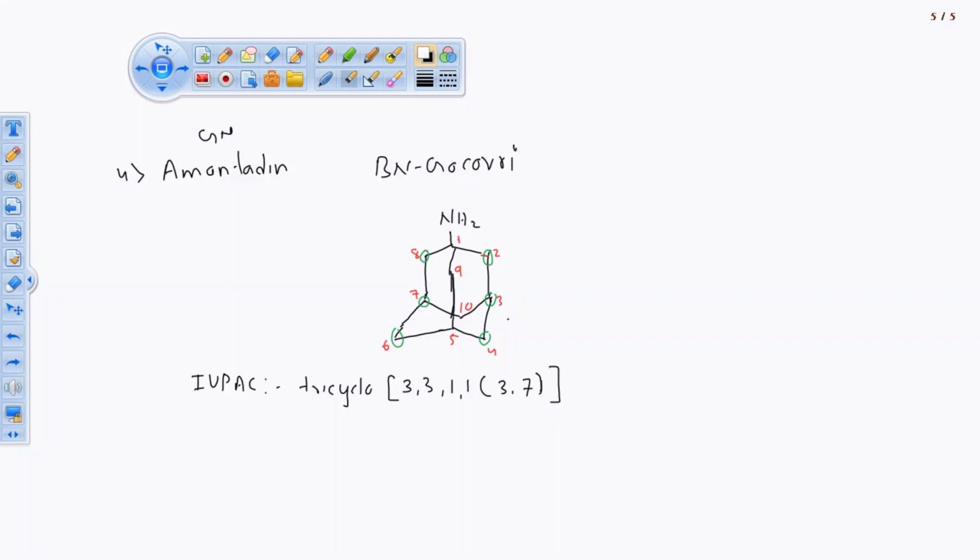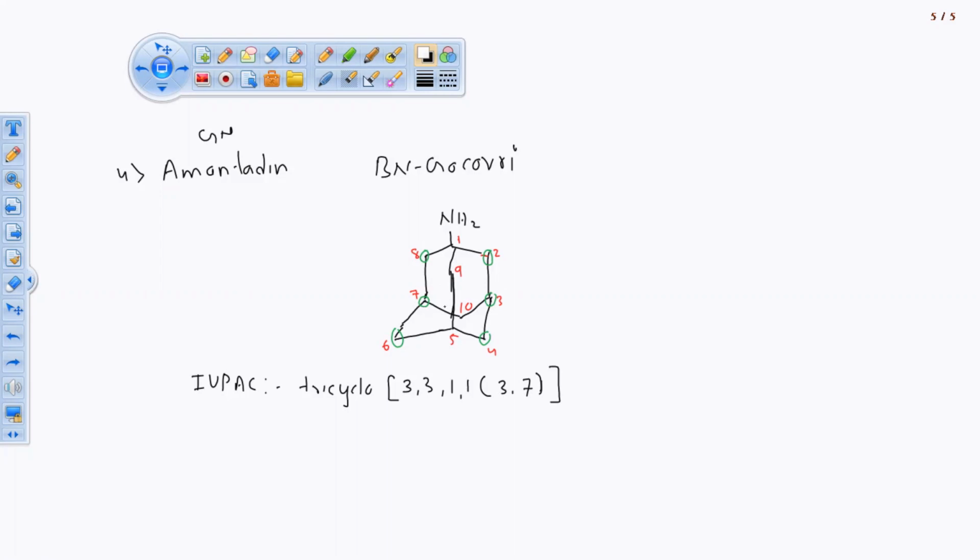Here corners are 3. Look of that structure we have to mention tricyclo 3 3, and pointing out how many points, and 1 and 1. Here it is 1 point, here it is 1 point. 1 and 1, 3 and 7, these two are connections where this structure is situated. Means we are having two humps.